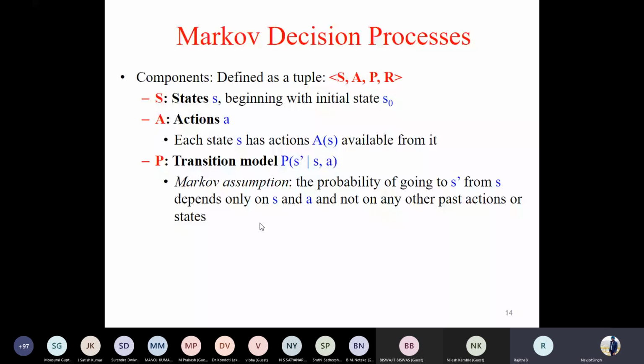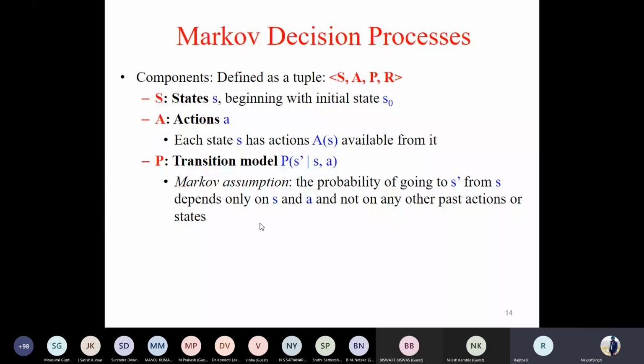So the assumption that we've taken is that if you are reaching from S to S dash, I should only focus on S and the associated action that we have taken, which was A. So I should not worry about what was there previously. How have you reached S? We are not bothering about the ancestor states. You only focus on the just previous state from where you landed on S dash.